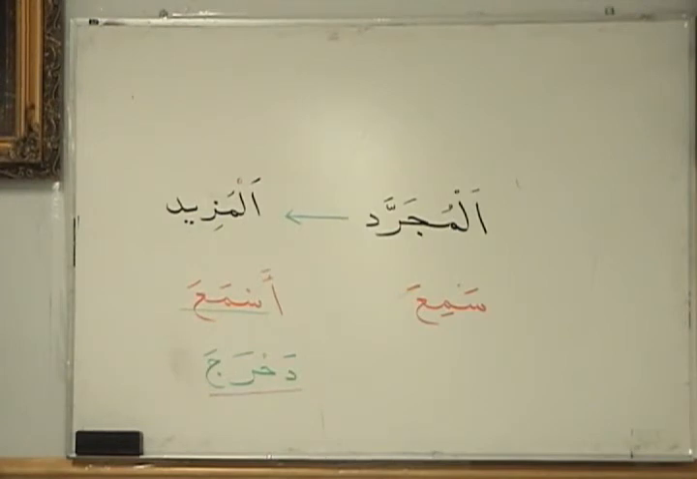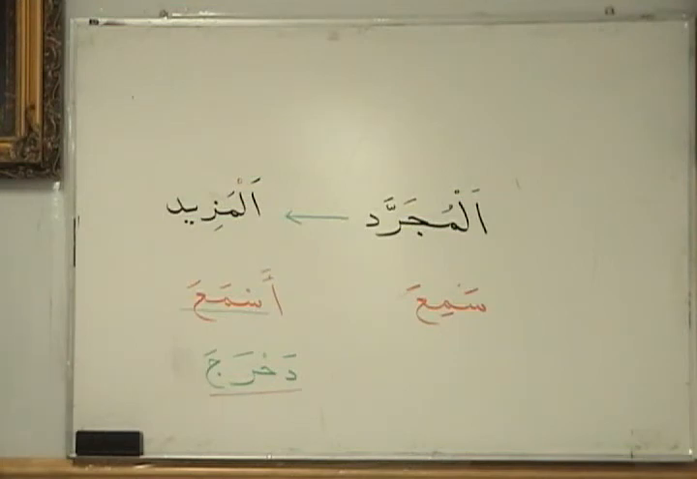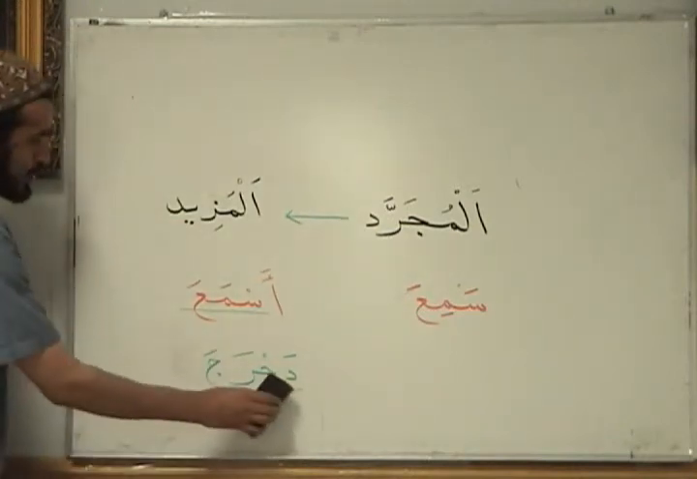It has 4 letters. And when it has 4 letters in its original form, what do we call it? Ruba'i. And it's mujarrad? This is ruba'i mujarrad, because in its purest form, it has 4 letters, nothing added to it. So ruba'i mujarrad will have 4 root letters. Thulathi mujarrad will have 3 root letters. And when you add things to either one of those, it becomes mazid.